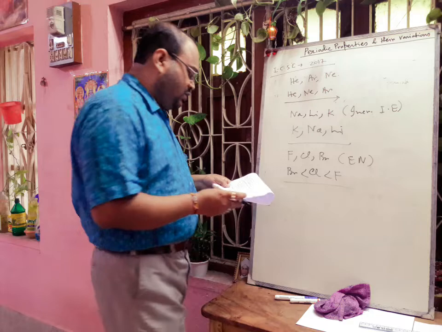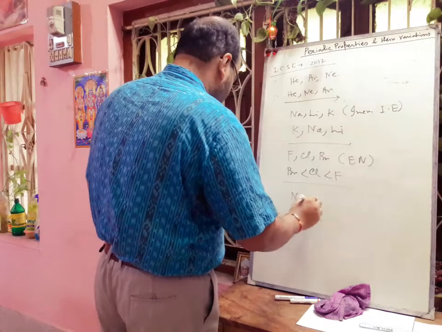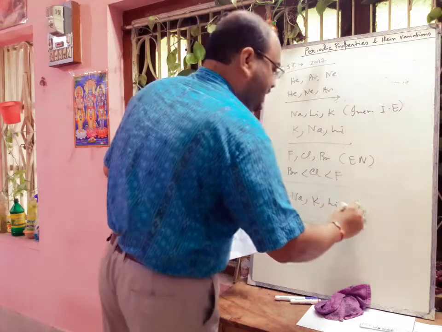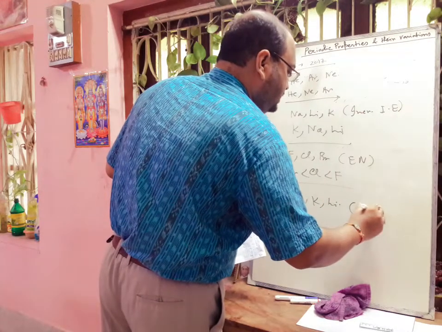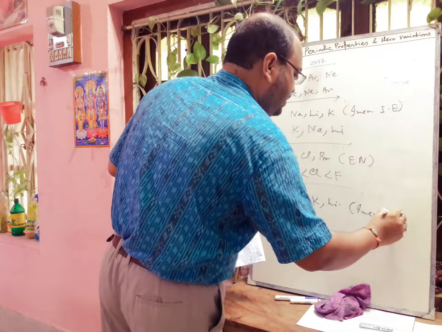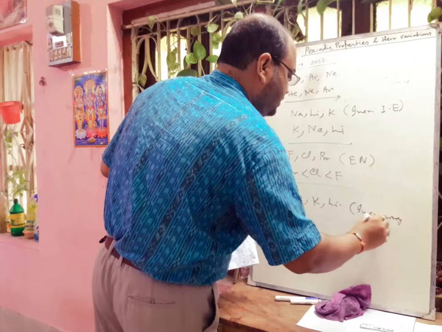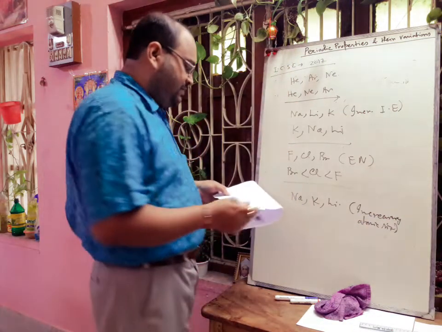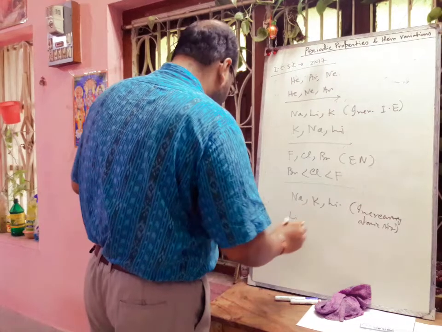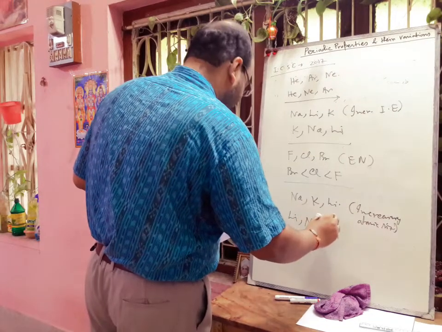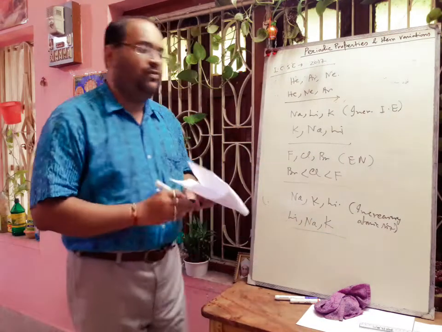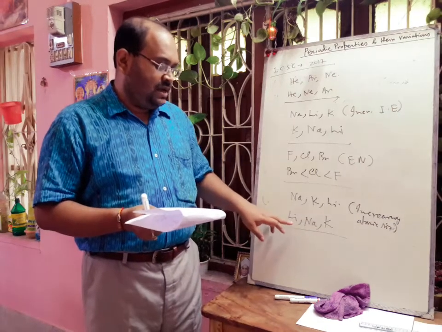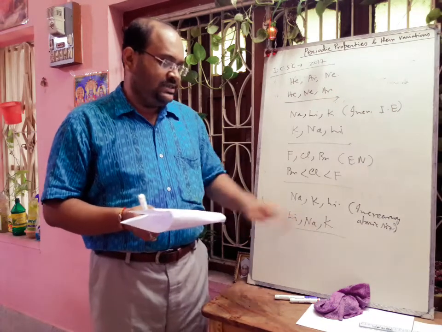Next one is sodium, potassium and lithium, in increasing atomic size. Definitely the answer will be first lithium, then sodium, then potassium, as they are in group 1, and from lithium to sodium to potassium the number of shells increases, so their atomic size also increases.